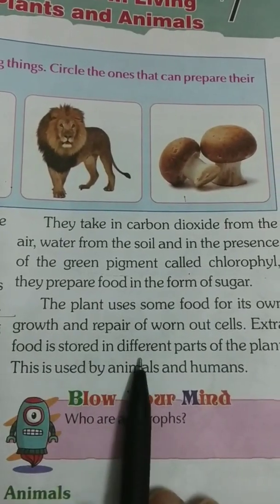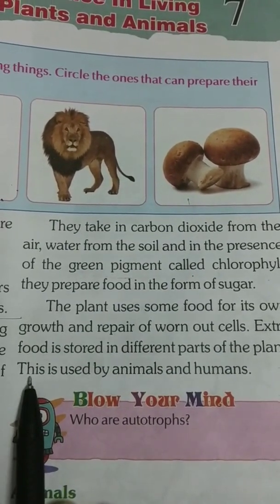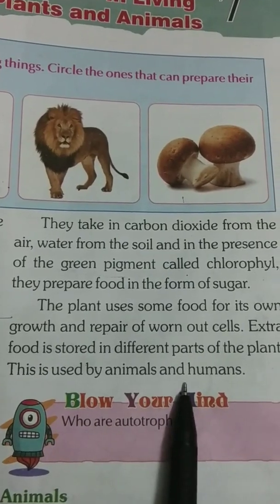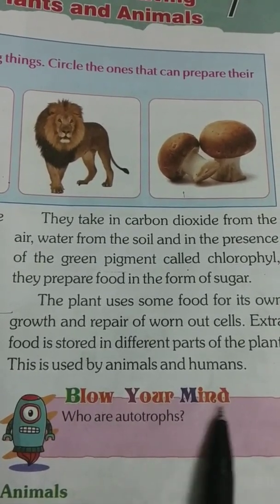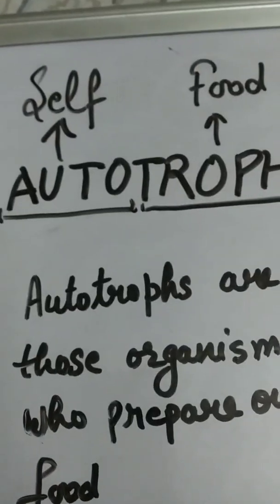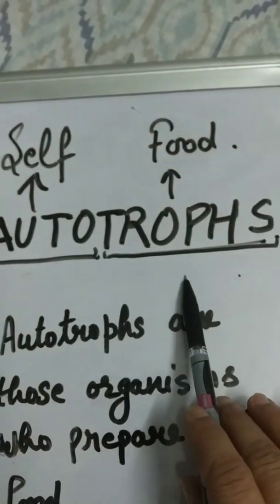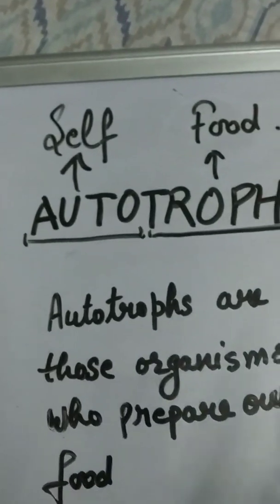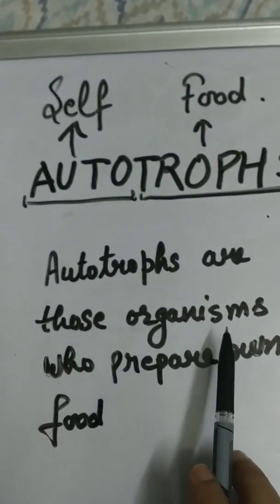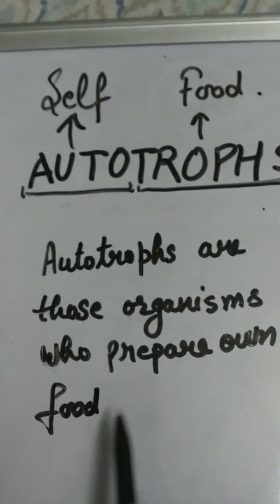Extra food is stored in different parts of plant. This is used by animals and humans. Now, who are autotrophs? Auto means self, trophs mean food. Autotrophs are those organisms who prepare own food.